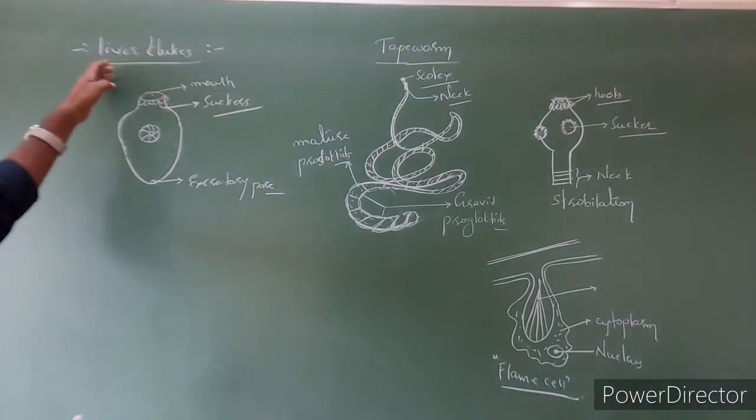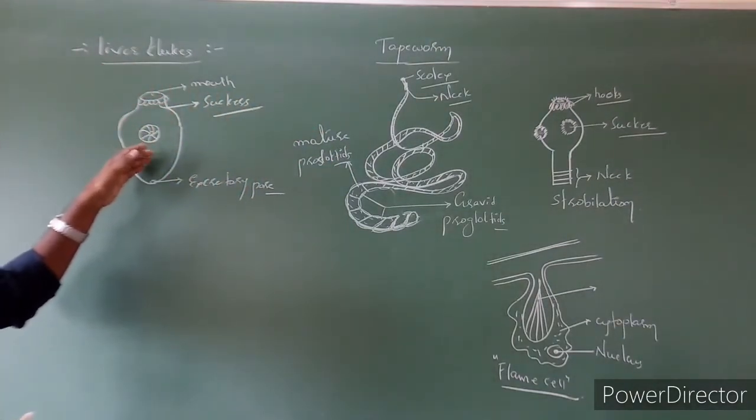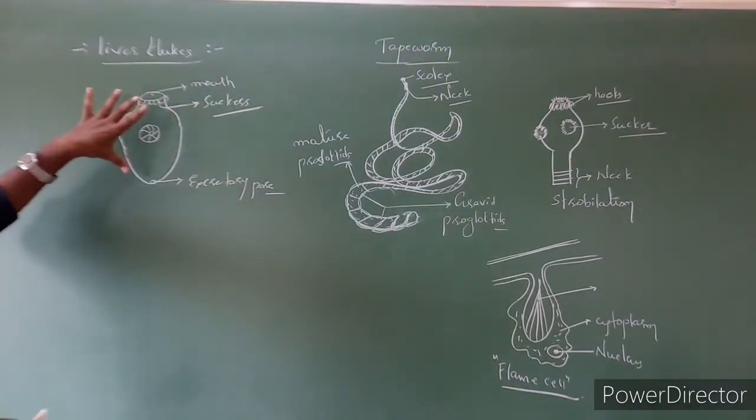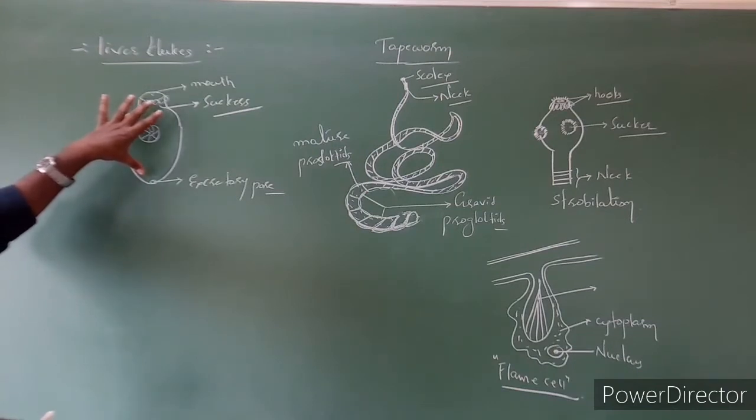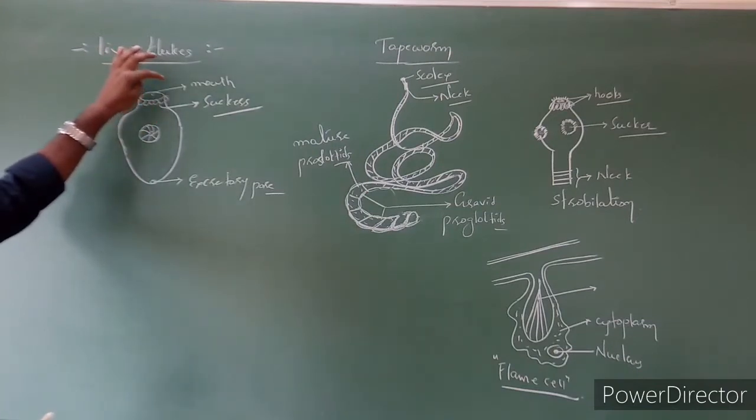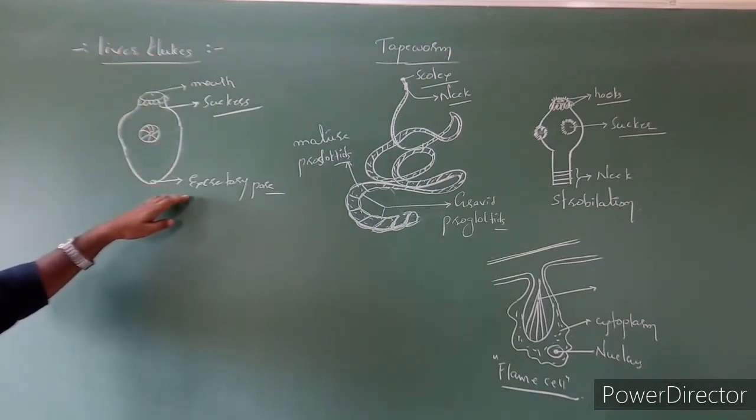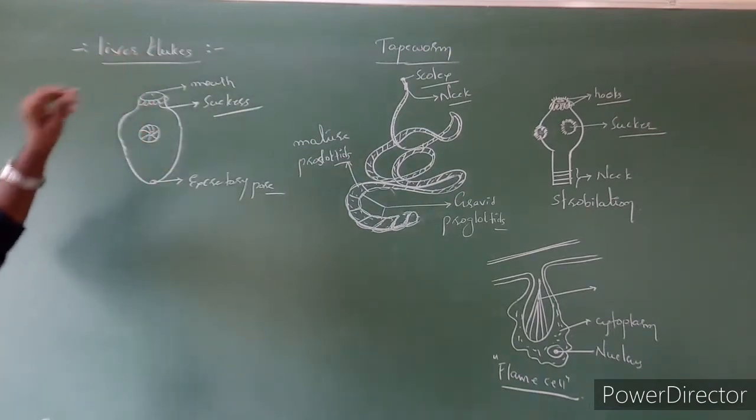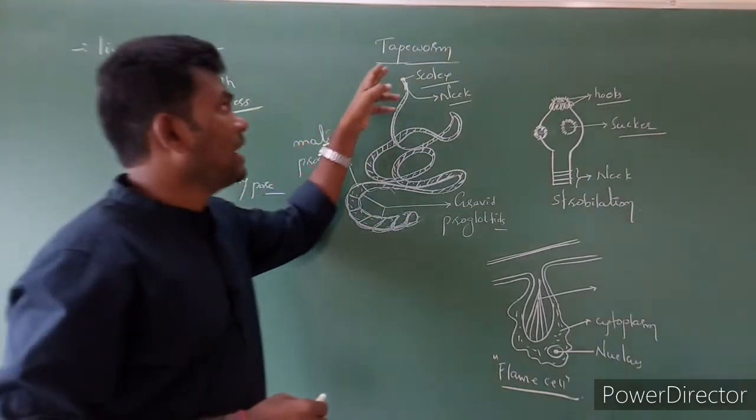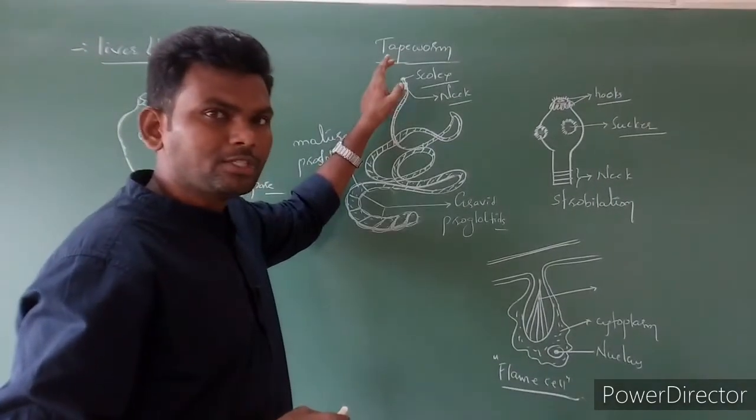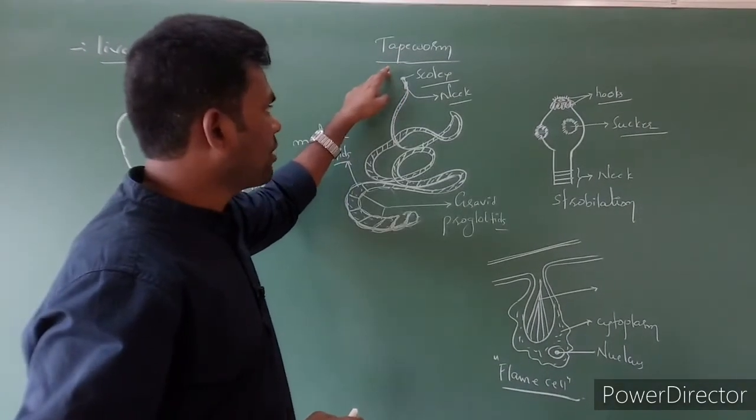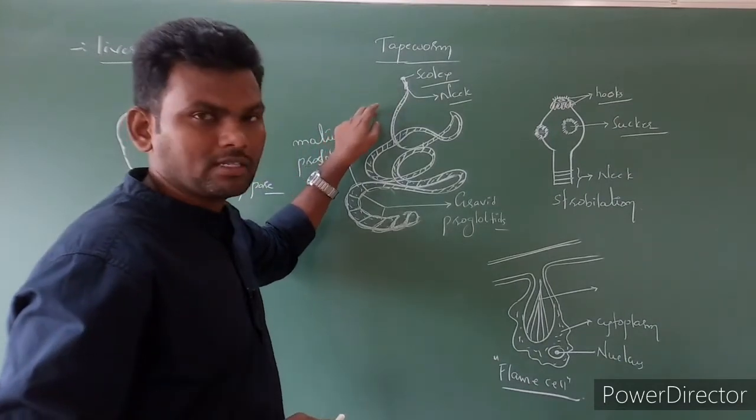Next examples are liver fluke and tapeworm. This liver fluke is non-segmented, and here look at the diagram. The digestive system contains two pores, anterior is mouth and posterior is an excretory pore. So this first diagram is liver fluke, and the second diagram is regarding tapeworm. Tapeworm is a segmented organism.